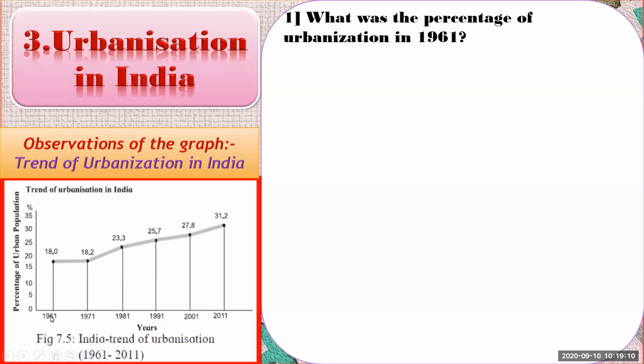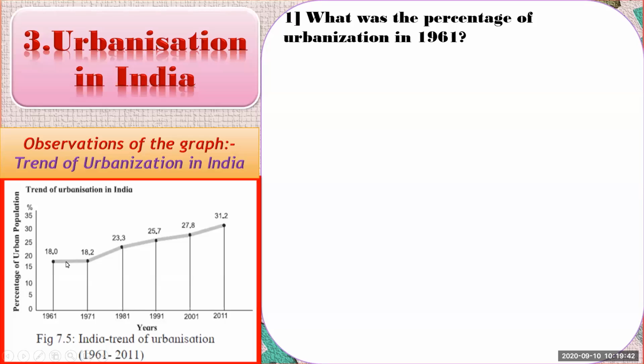We'll see decade by decade what the trend of urbanization was. In 1961, we can see the trend of urbanization is only 18.0%. Means only 18% urbanization was found in the year 1961. And in the next decade, after 10 years, it increased by only 0.2%.